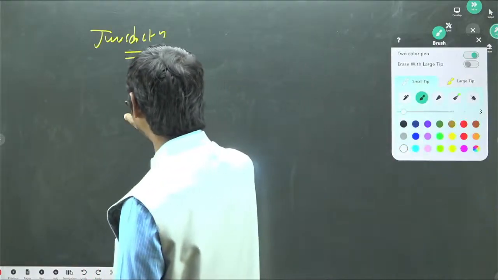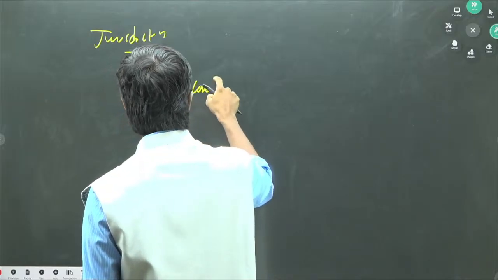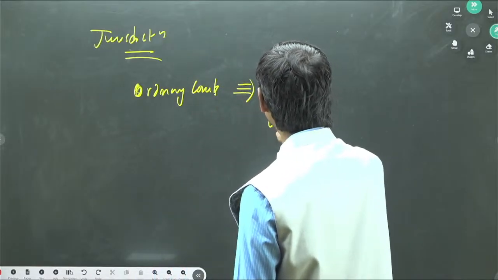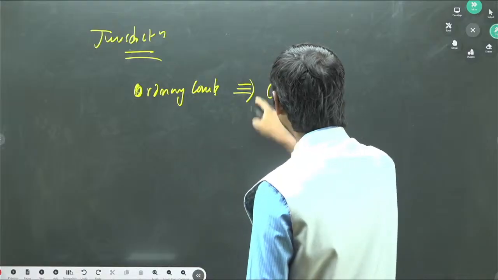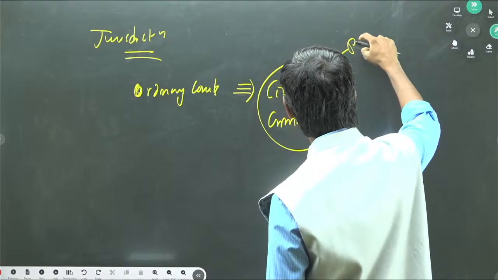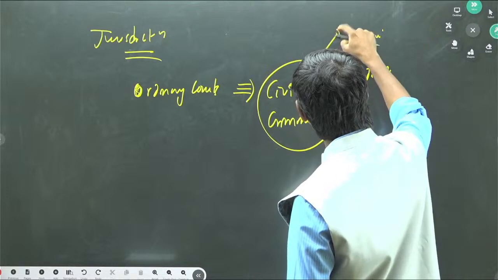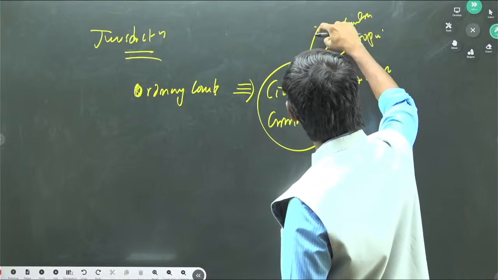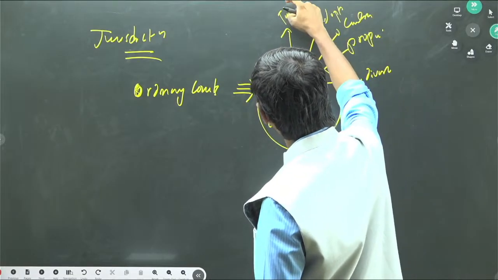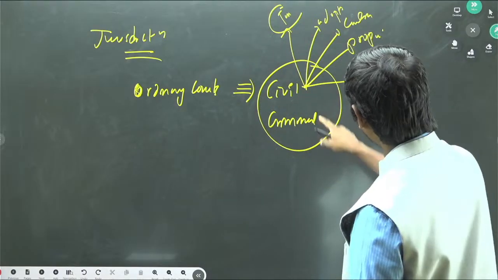Just now we have differentiated, right? Ordinary courts usually have jurisdiction pertaining to civil and criminal matters. Civil matters like property disputes, divorce, contract, adoption, tax, or those kind of matters, transfer of property.